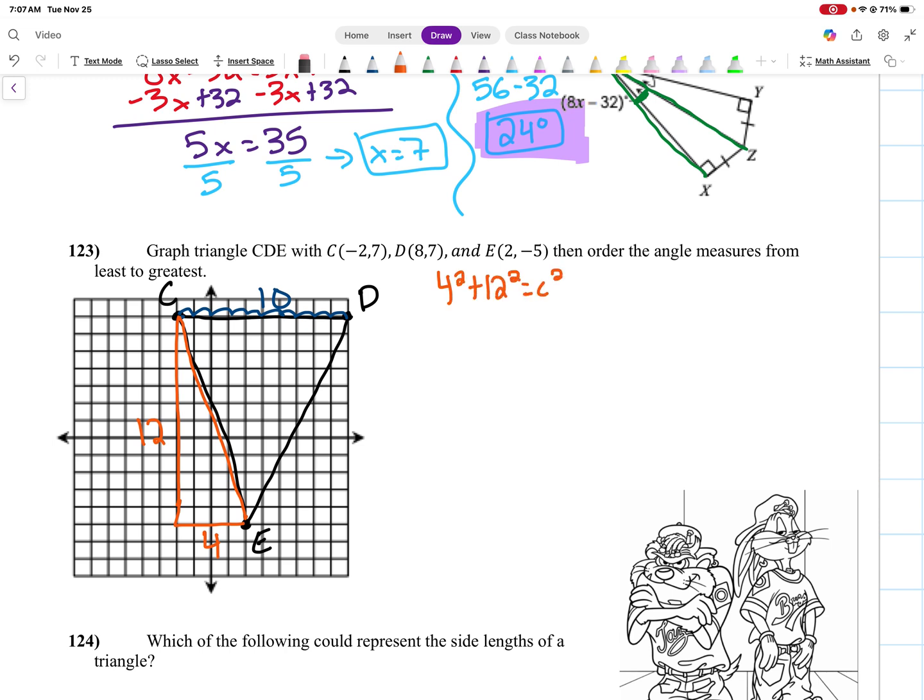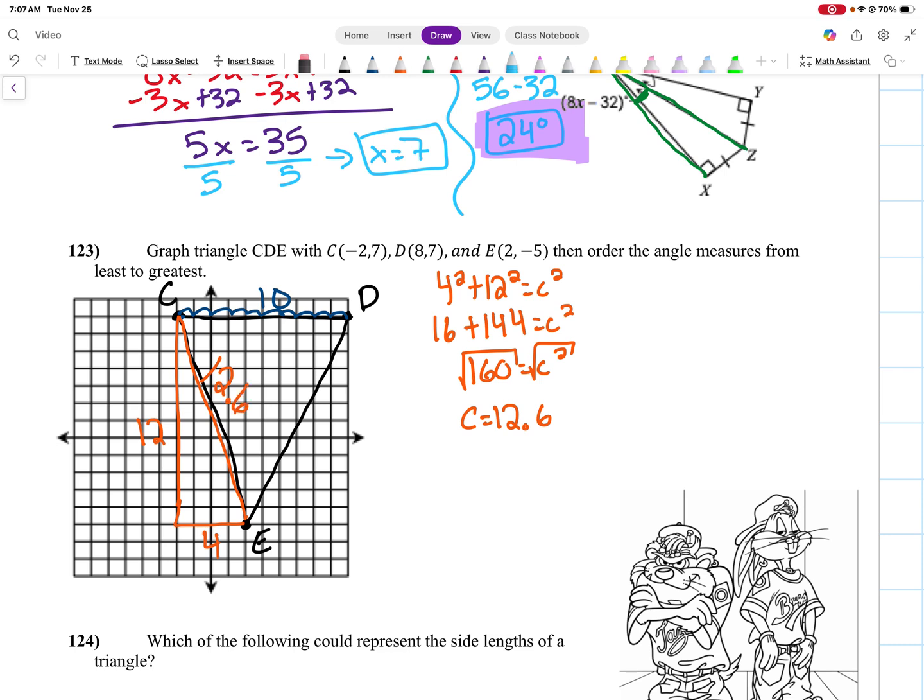That's line CE is my c squared. So we're left with 16 plus 144 equals c squared. 144 plus 16 is 160. And then we take the square root of that to get c is roughly 12.6. So this side length is 12.6.